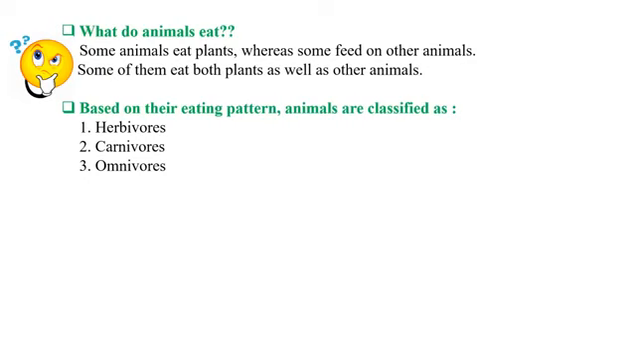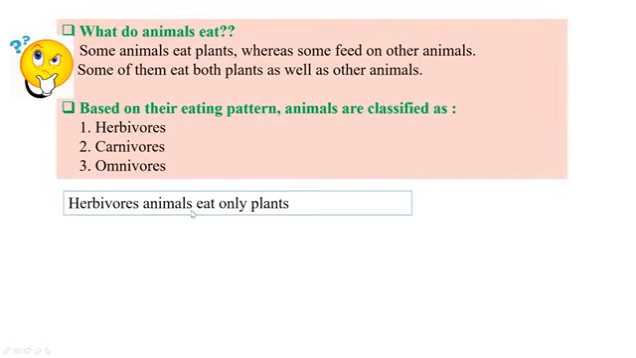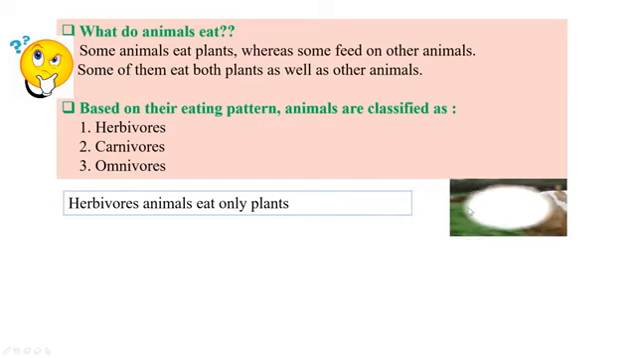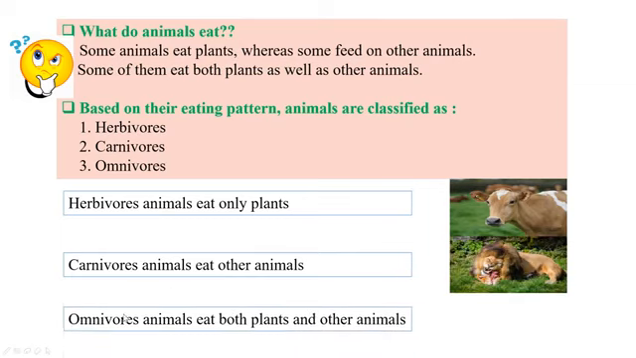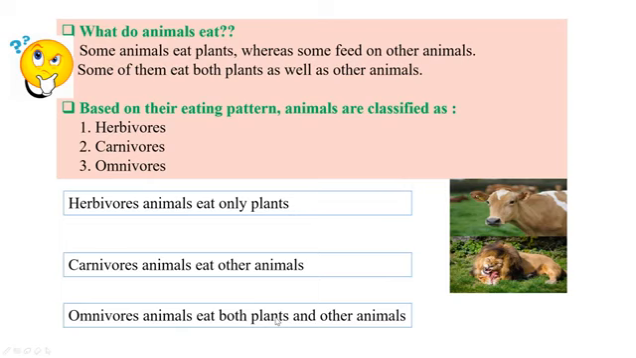Till now we have been talking about what we eat. Now let's talk about what animals eat. Some animals eat plants, whereas some feed on other animals. Some of them eat both plants as well as other animals. Based on their eating pattern, animals are classified as herbivores, carnivores and omnivores. Herbivorous animals eat only plants, for example, a cow. Carnivorous animals eat other animals, for example, a lion. Omnivorous animals eat both plants and other animals, for example, a crow.